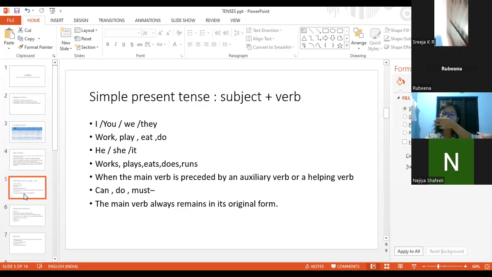Okay, now let us discuss in detail about the simple present tense. So the formula for the simple present tense, we already knew.